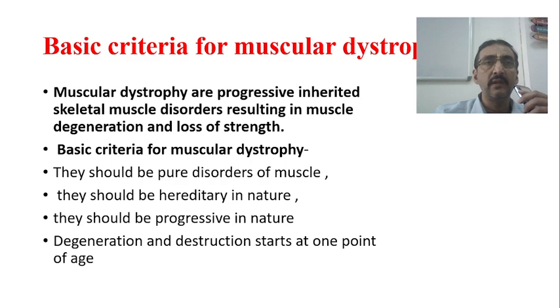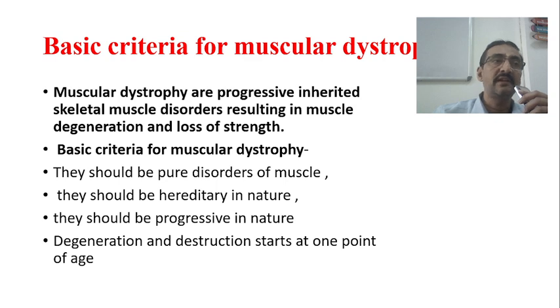We have seen the neuropathies, the myopathies, congenital myopathies, and many other aspects we already covered. Now, the basic criteria to say anything is muscular dystrophy is the following. We know that muscular dystrophies are progressive inherited skeletal muscle disorders. Note the point, skeletal muscle disorders. They are inherited, progressive, chronic, and they result in muscle degeneration and loss of strength. What is the ultimate pathology? Ultimate pathology is muscle degeneration.